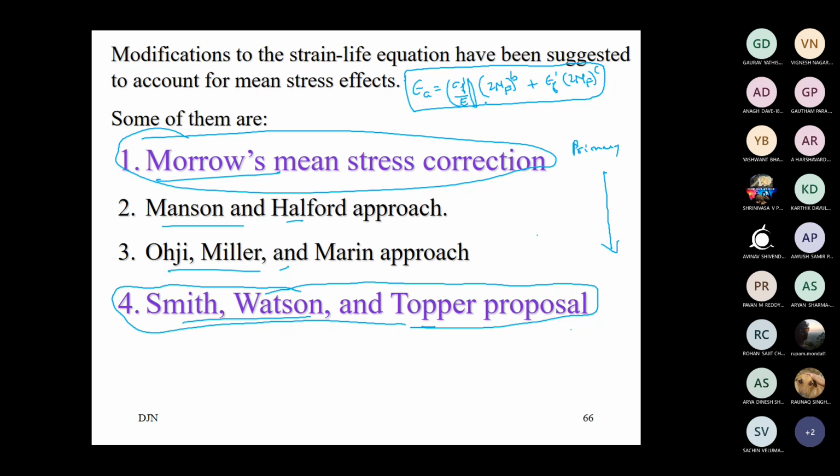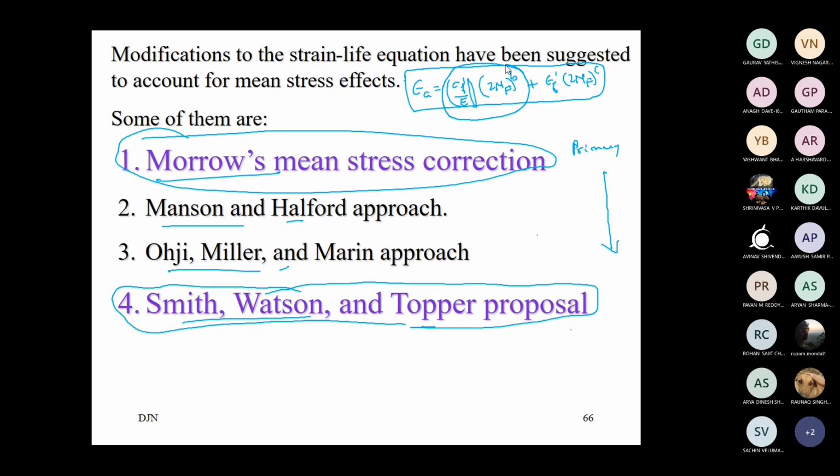Now, what we know by practice is, once the material plastically deforms, there is no mean stress. Once the material is deformed, the stress gets relaxed. So the general understanding is mean stress is going to dominate in the elastic part.